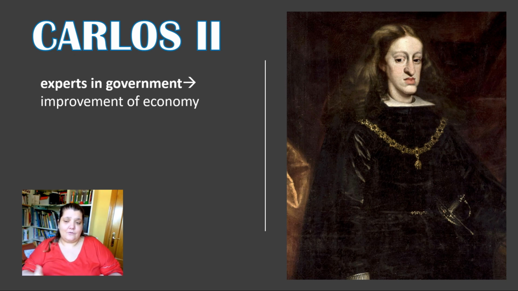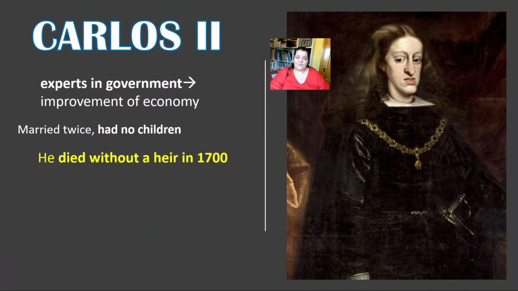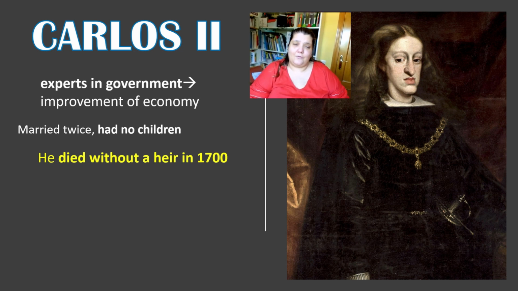But Carlos II decided to choose experts, and that made things go a bit better. He married 2 times, but he didn't have children. They said that he was infertile. And in 1700, he died without an heir. He had no girl, no boys, no children at all.